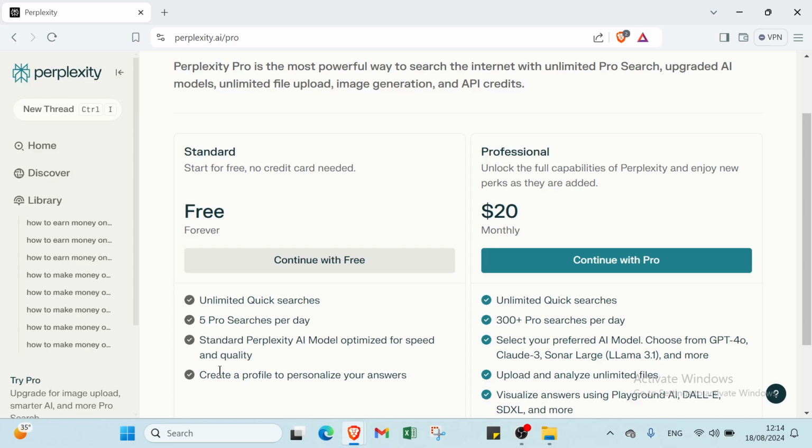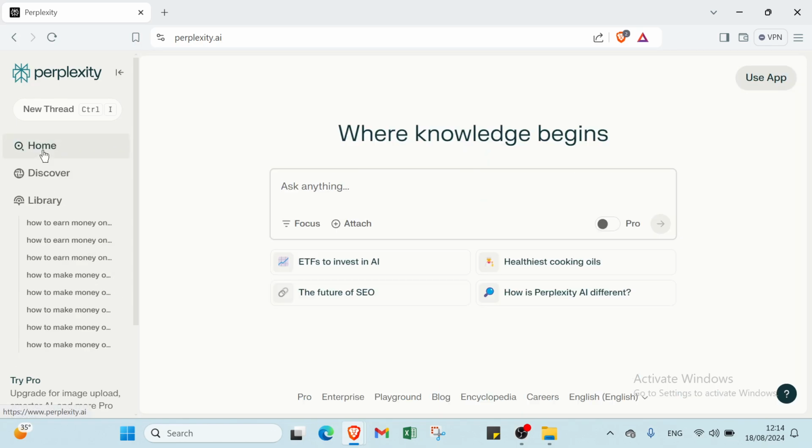Right now, let's find out what Perplexity is. Perplexity is a tool designed to provide users with answers and information by leveraging AI and data from the web. It functions similarly to a search engine but incorporates advanced AI capabilities to offer more refined and contextually relevant responses. So I will give you an example here.